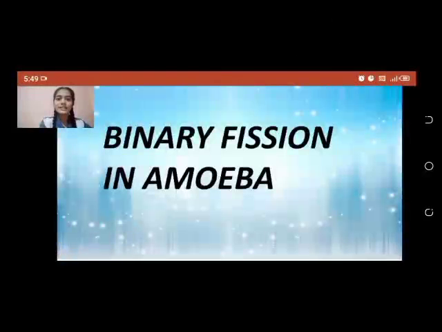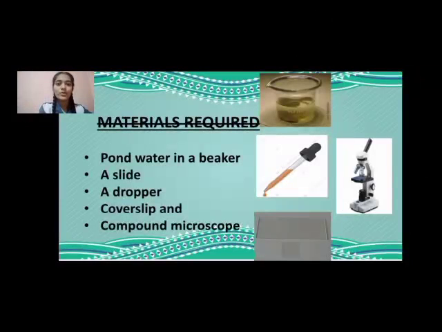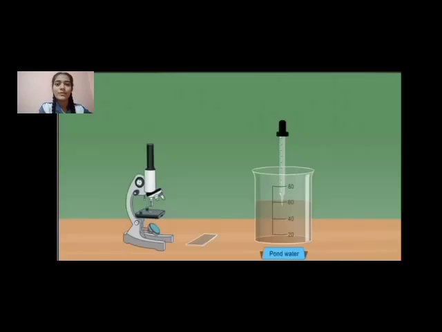Now, let us understand this with the help of an activity. Aim: to study binary fission in amoeba. Materials required are pond water in a beaker, a slide, dropper, cover slip and compound microscope. So, let's start with our procedure.